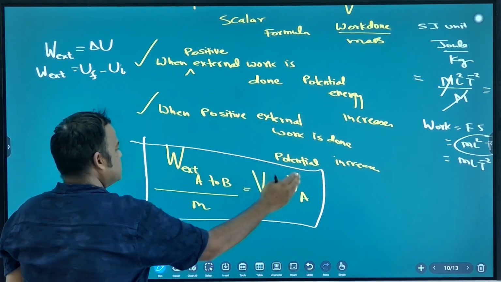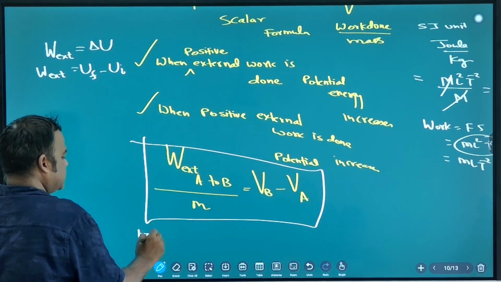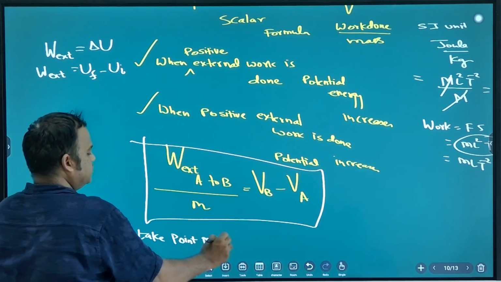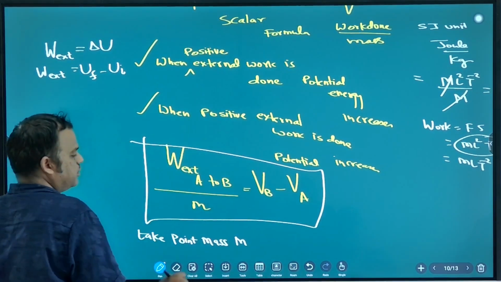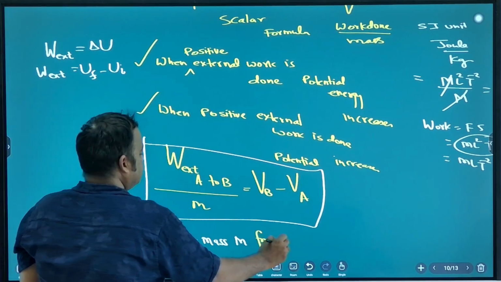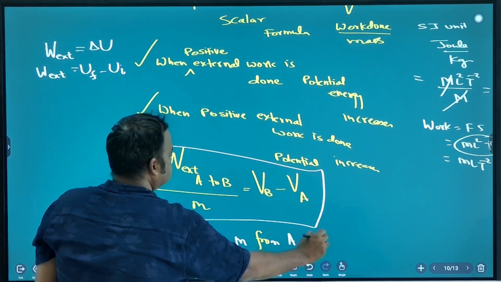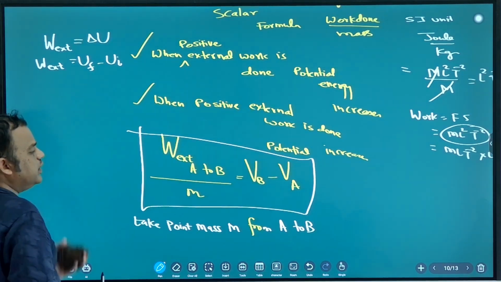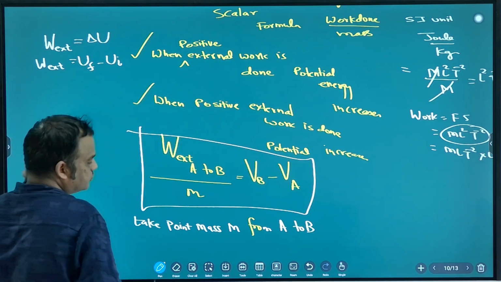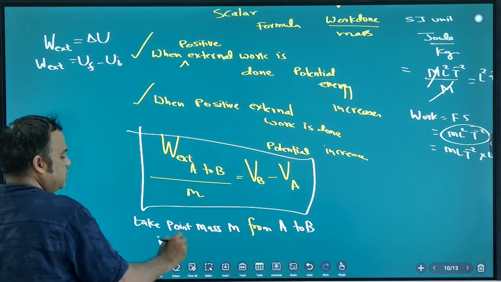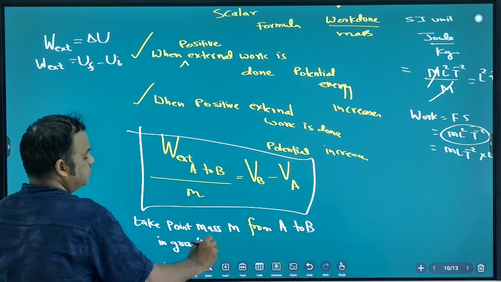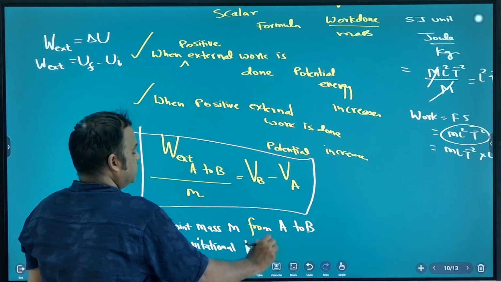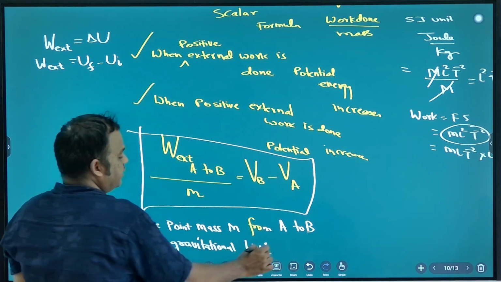Final minus initial. So take point mass M from A to B in gravitational field.